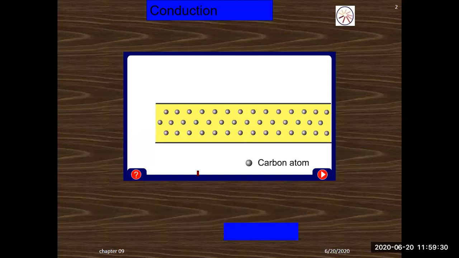If you look at the carbon atoms, what's going on? You see the atoms of the molecules are at their own place or position, but due to the vibration of these atoms, they transfer the heat.